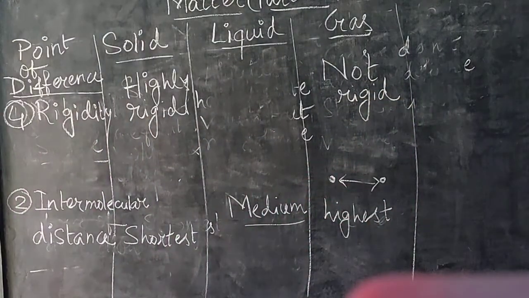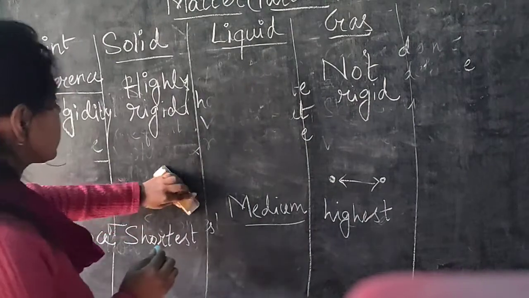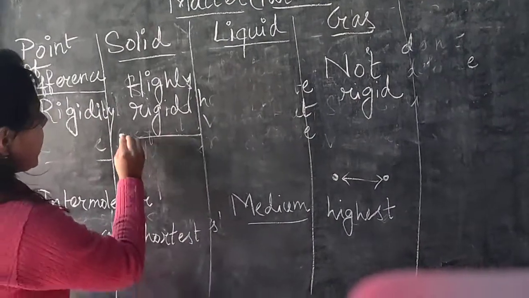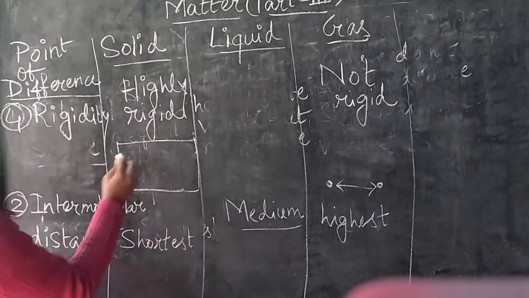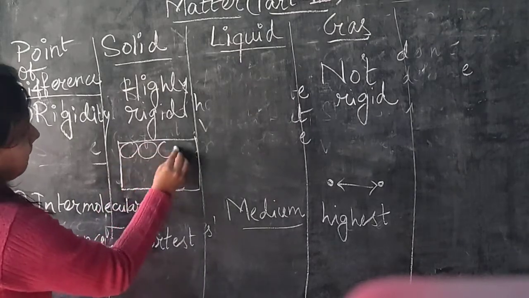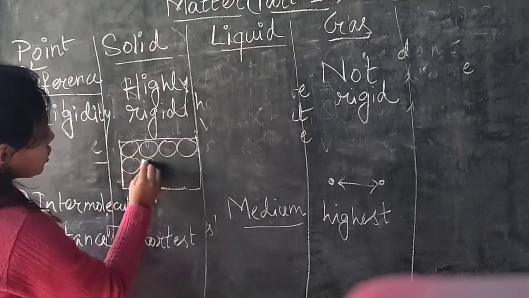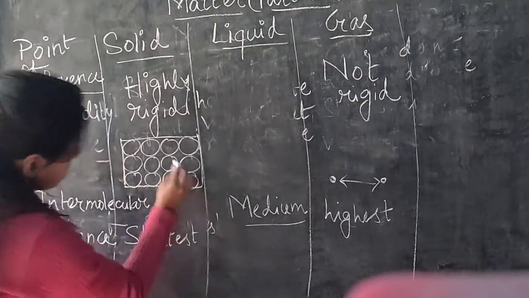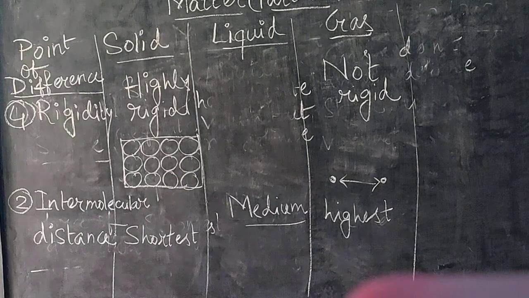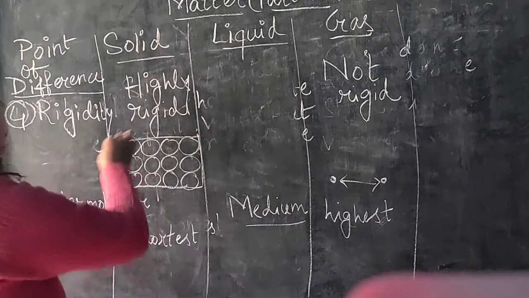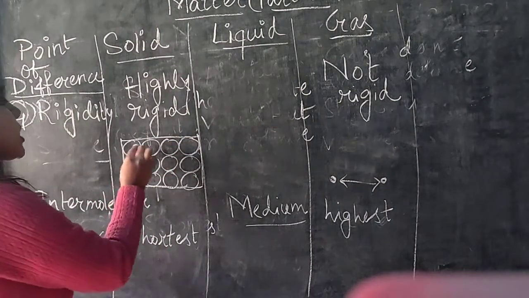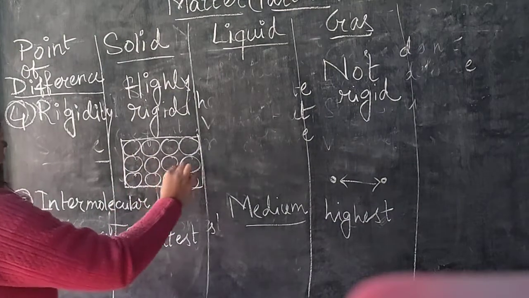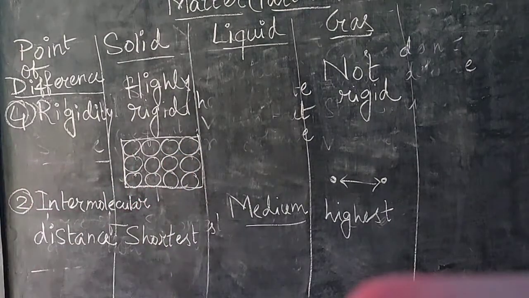If we see the packing of the molecules in case of a solid substance, these are the molecules or particles of the solid. See here, these molecules are closely or tightly packed within this volume. If this is the volume of the solid substance, then these molecules are strongly packed into this volume.